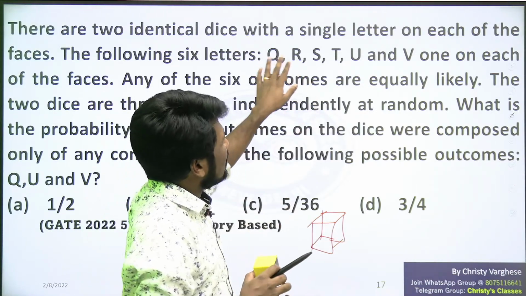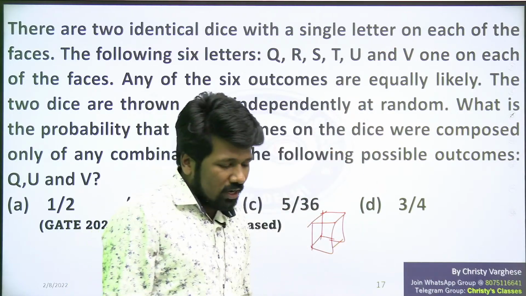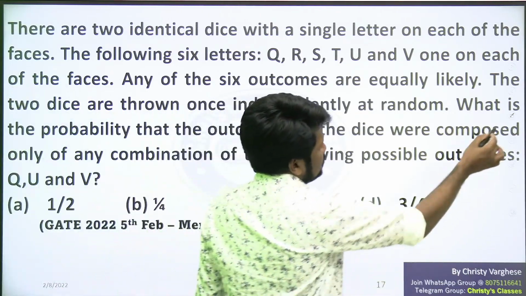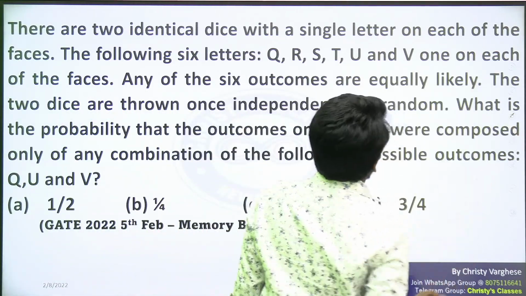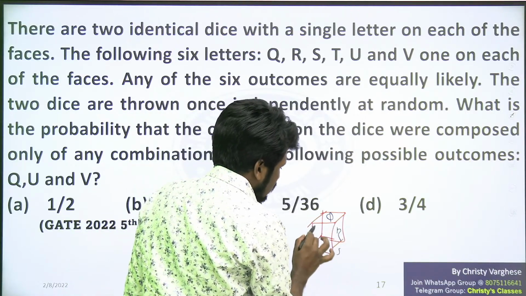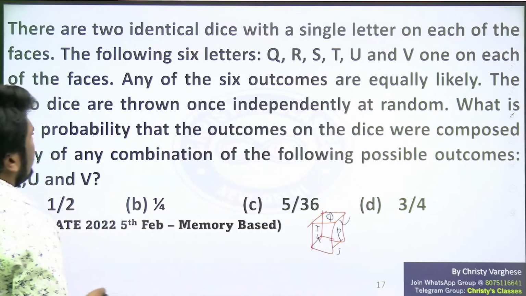Instead of that, they have written Q, R, S, T, U, V. That's the only difference in the question. So it is so simple. Let's see how to solve it. Q, R, S, T, U, V are written. Q here, R, S, T, U, V. You just think that this is how they have written.